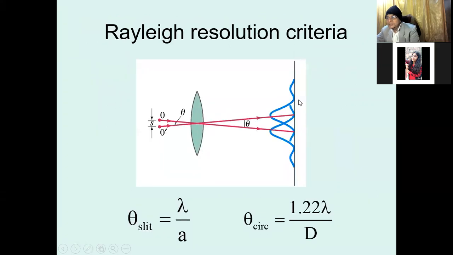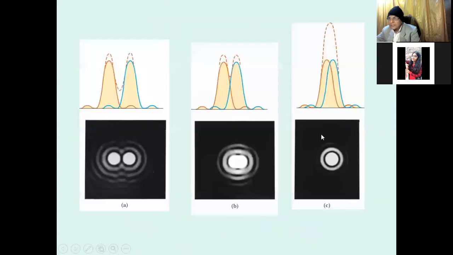This resolution can be visualized again in the same pattern, where theta is lambda by a, that is, the resolution is 1.22 lambda upon D. If this condition is fulfilled, then the two objects are separated. If there is overlapping, the two objects are not clearly distinct.